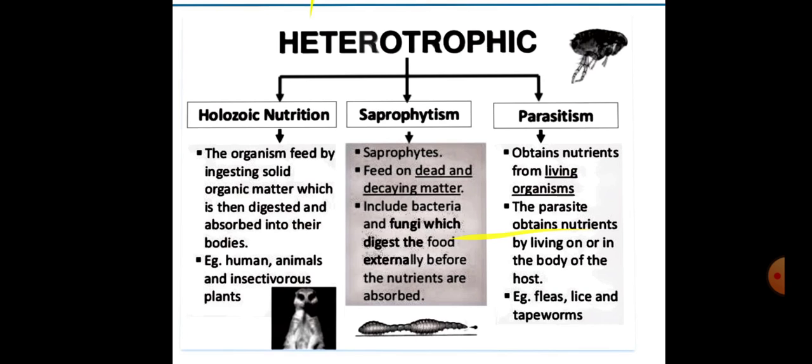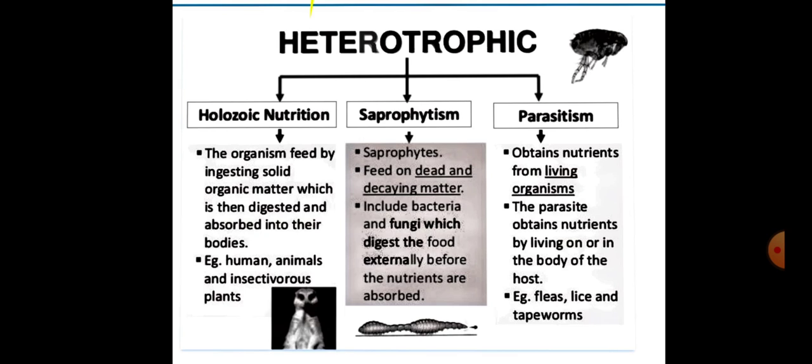If we divide the heterotrophic mode of nutrition, it may be of three types: holozoic nutrition, saprotrophic nutrition, and parasitic nutrition. Holozoic nutrition. What is holozoic nutrition?